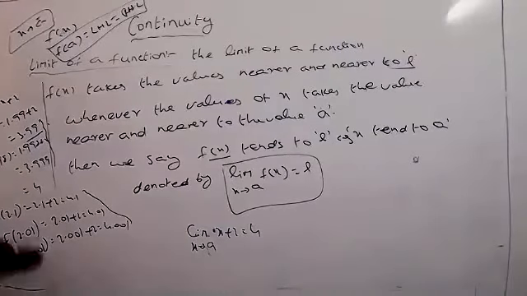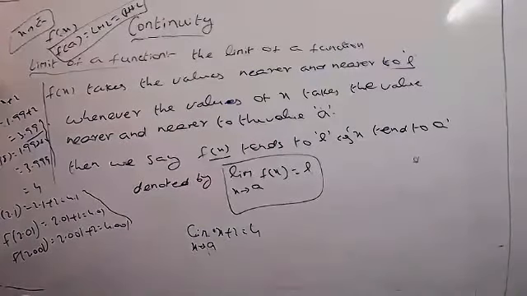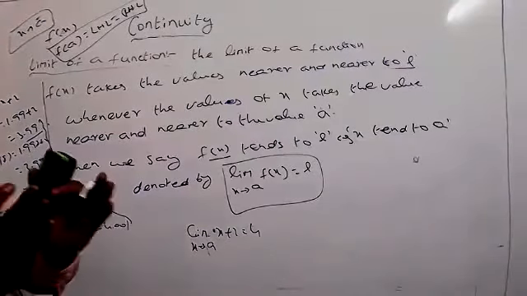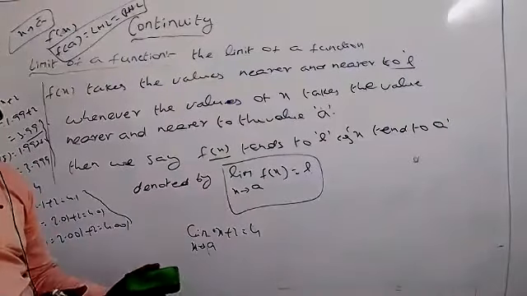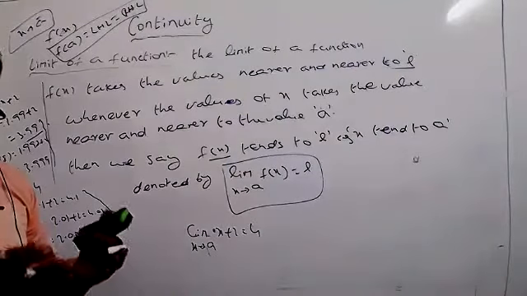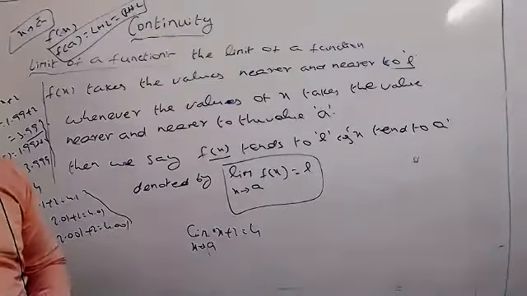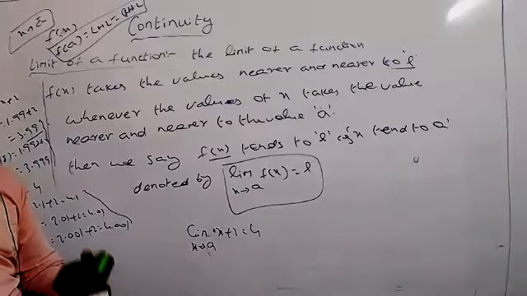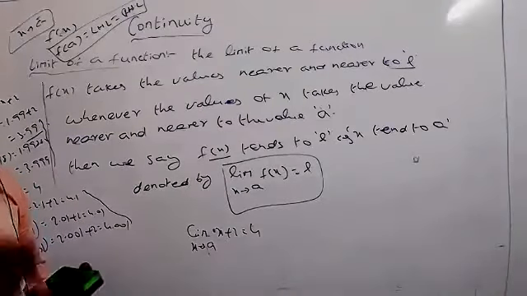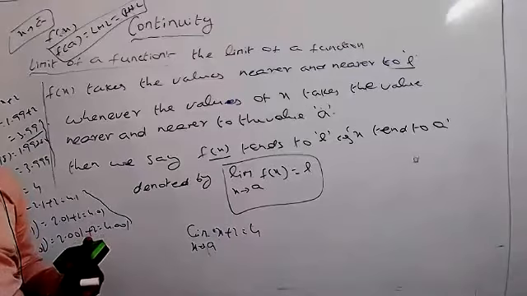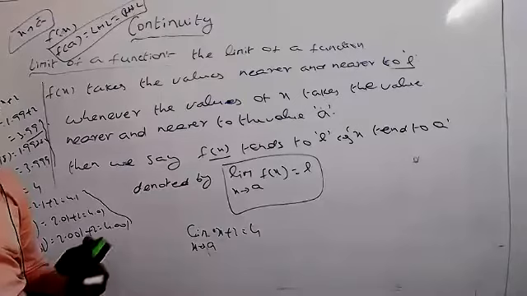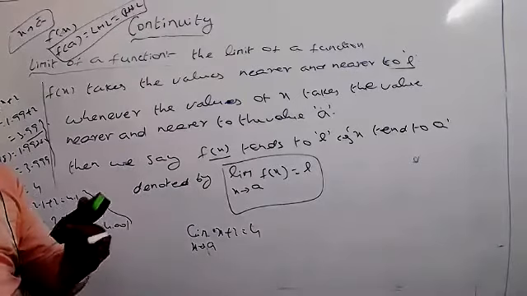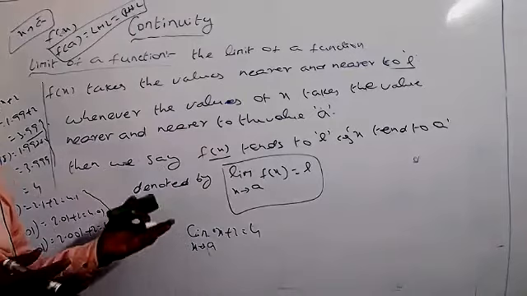To find the LHL, we have to take the values of x from the left side of a, and all the values must be near to a. To find the RHL, we have to take the values of x from the right side of a. But whatever values we take must be nearer to a. If taken from the right side of a, we call it RHL. From the left side of a, we call it LHL.